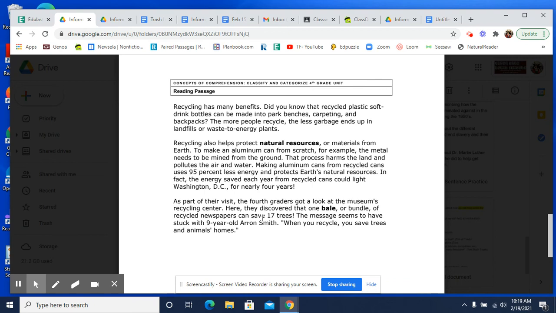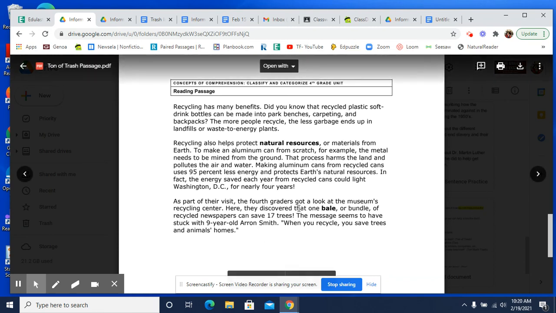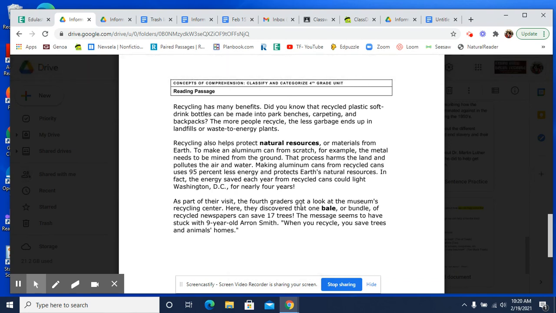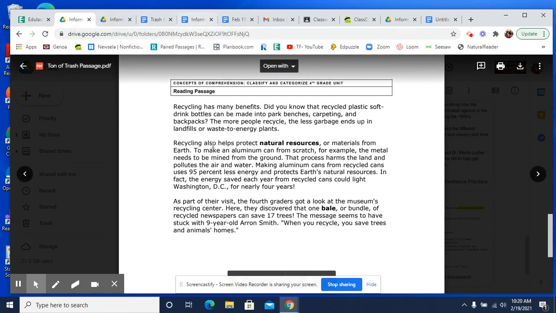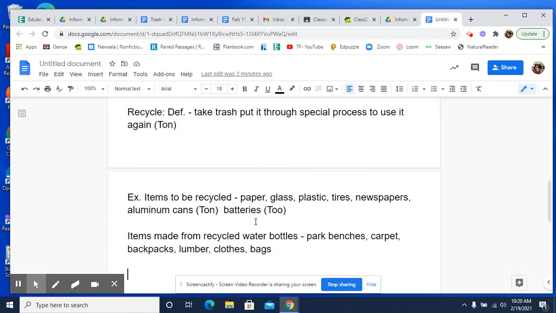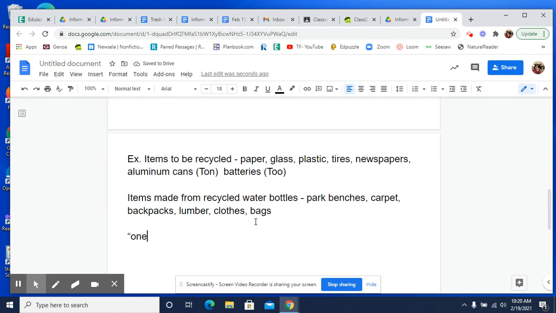It says, hey, this really works. So we decided as a class that this might be good to use one of these in our paragraphs to really grab the reader's attention. We decided that talking about the aluminum cans, you'd have to really explain it more. So we decided to be lazier and just do the newspaper one, because that one you can just quote without doing too much explanation. So this one is definitely one that I'm going to quote.